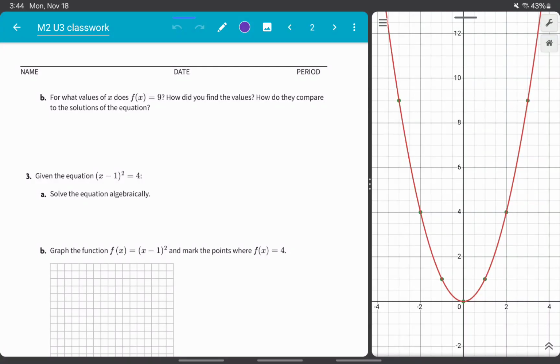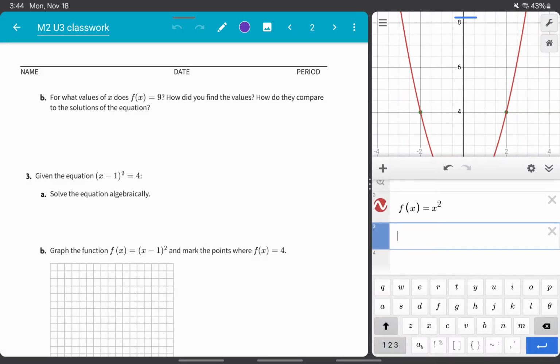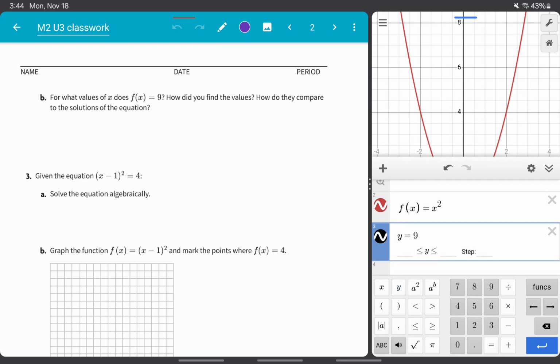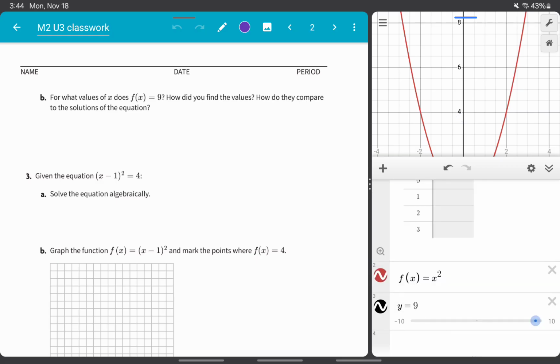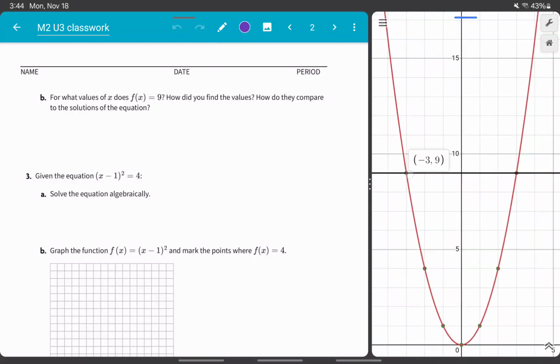Well, I've got this quadratic function graphed over here, f of x equals x squared. So if I want to know where f of x equals 9, I can just graph f of x equals 9. Actually, I'm just going to graph y equals 9, because that's going to define the function differently. Now if I go up here, you can see that there's a line that's been added to our graph, and it gives me two intersection points here at 3 and -3.